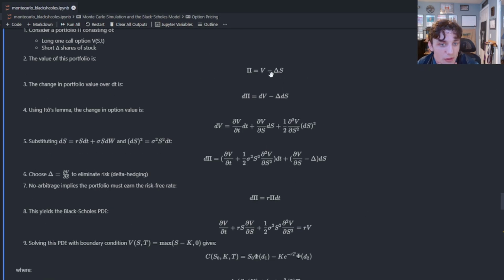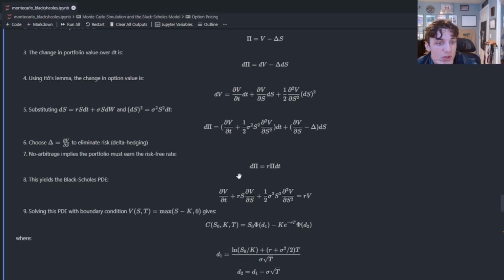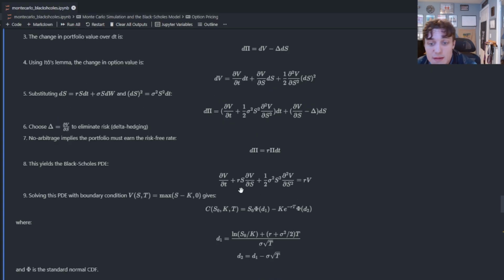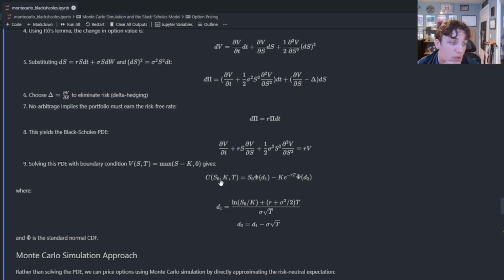We're going to construct a portfolio. We're going to do a hedge. We're going to apply Ito's lemma. We're going to go about deriving this fundamental partial differential equation. We're going to assume no arbitrage, implying that we earn a risk-free rate. And that's going to yield this Black-Scholes PDE. So I'm sorry, this wasn't even the Black-Scholes PDE. This was the first step after Ito's lemma. Then after constructing the no-arbitrage argument, you get the PDE. Solving with the boundary condition yields the so-called Black-Scholes model formula. Again, I have plenty of resources available that go step-by-step deriving this model. I'll link them in the description below. But nevertheless, this is the analytical solution.